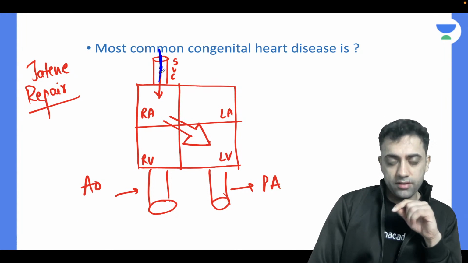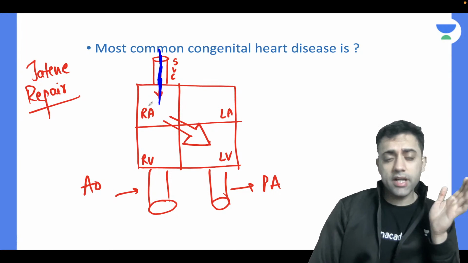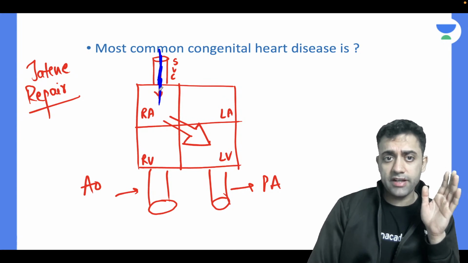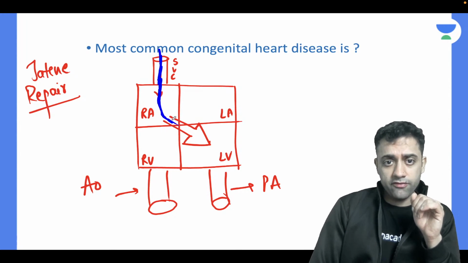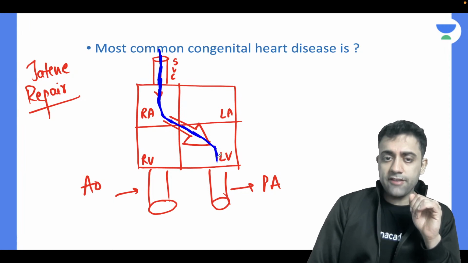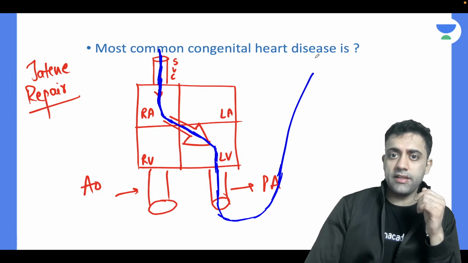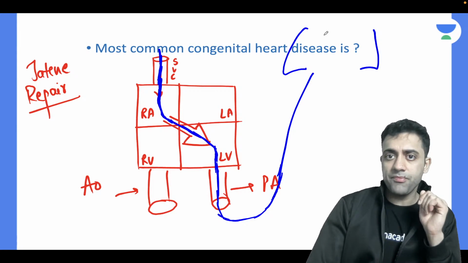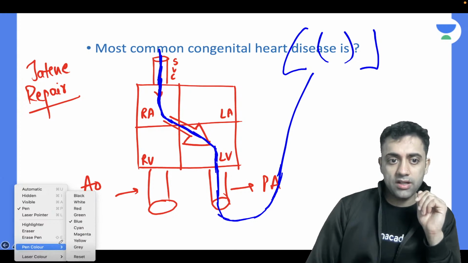The deoxygenated blood enters the right atrium. Normally, the deoxygenated blood from the superior vena cava enters the right atrium. Now this deoxygenated blood will go to the left ventricle. Okay. From the left ventricle, where is the deoxygenated blood going? It is going to the pulmonary artery. Yes or no? And where is the pulmonary artery connected? It is connected to the lungs. And what will happen? Purification will happen. Yes or no? Now, what will happen?